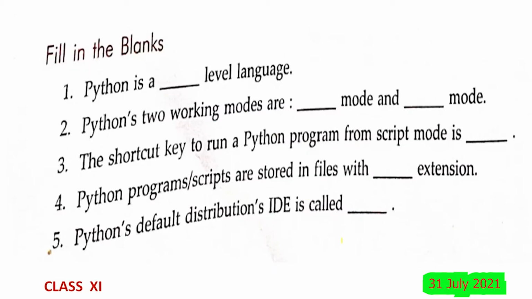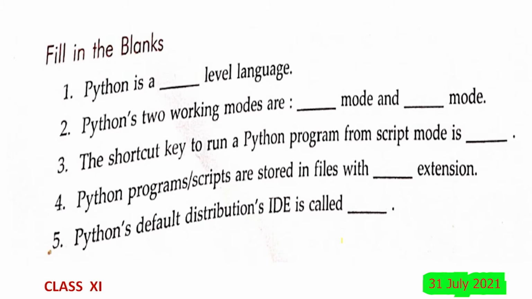Now let us see some fill in the blanks. Python is a dash level language. It is a high level language. The second one, Python's two working modes are dash mode and dash mode. That is your interactive mode and script mode.